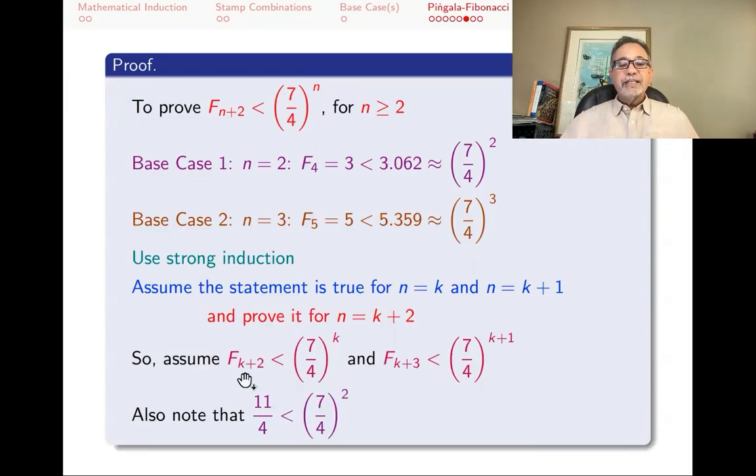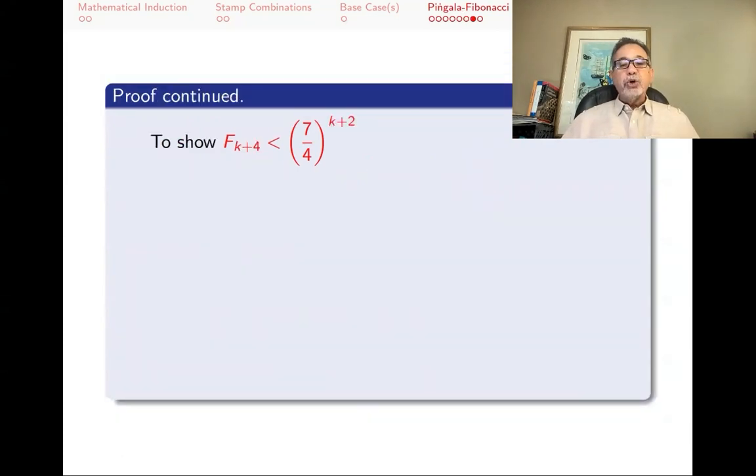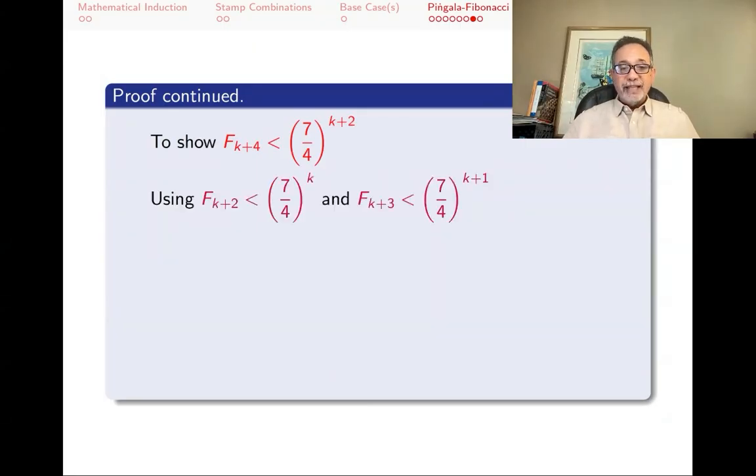I also will need this little fact that 11/4 is less than (7/4) squared. Just find (7/4) squared and you will see that it is bigger than 11/4. I want to show that f sub k plus 4 is less than (7/4)^{k+2}. This is the n equals k plus 2 case, and I'm going to be using the previous cases of the same statement.